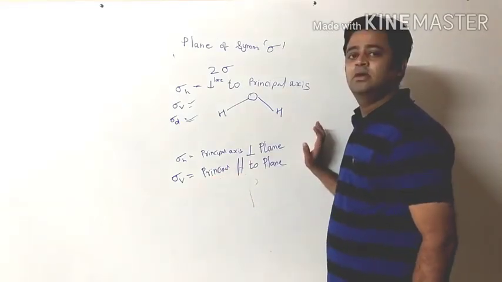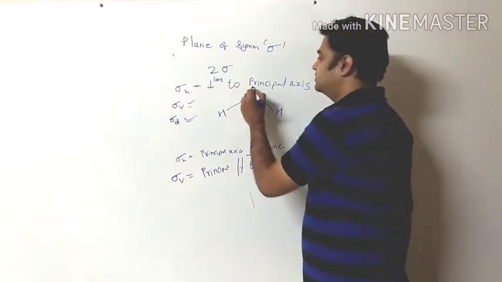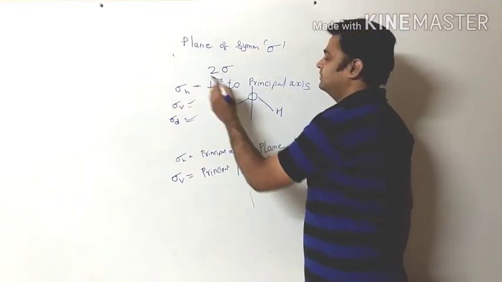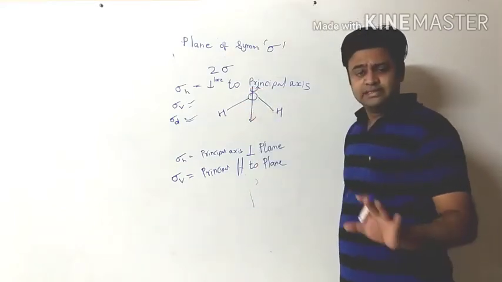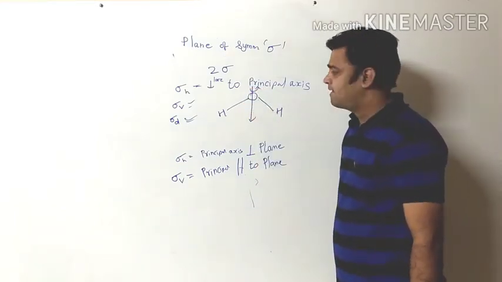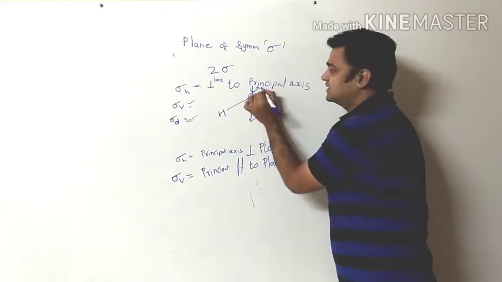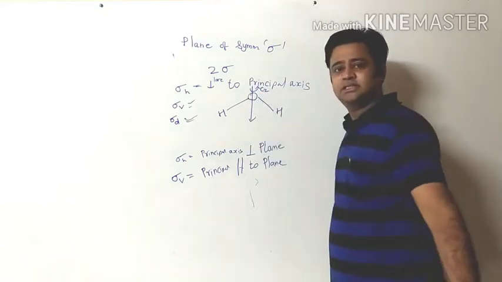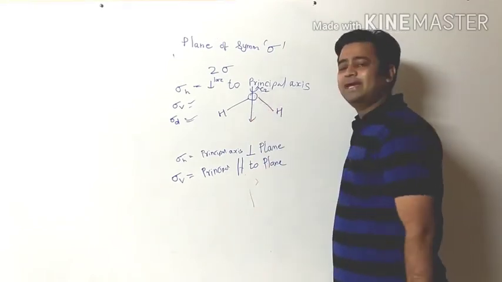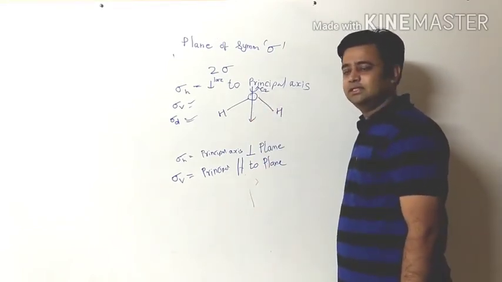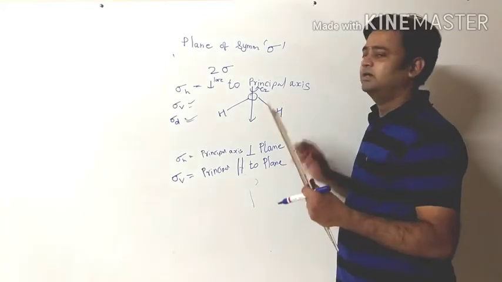Okay, in the water molecule we have a plane, this is the line of symmetry, the axis of symmetry. This is the principal axis. Which axis is there? It is the C2 axis, just yesterday we saw. Your plane is this.